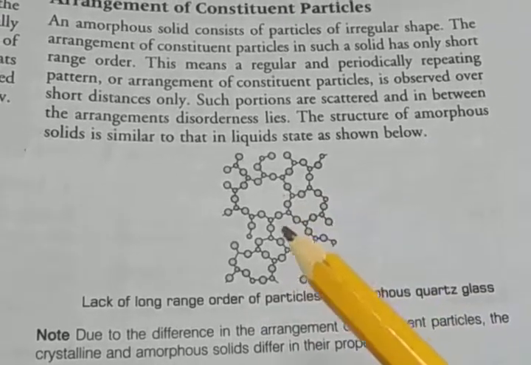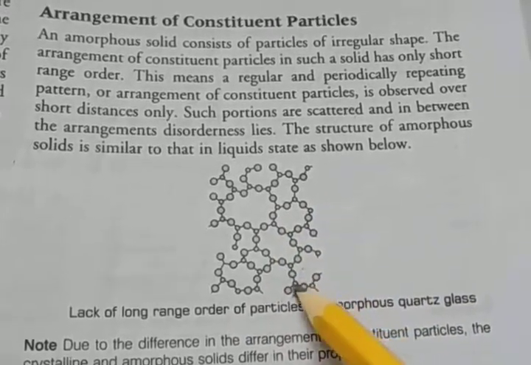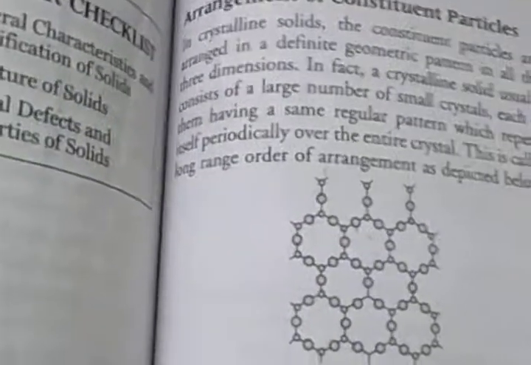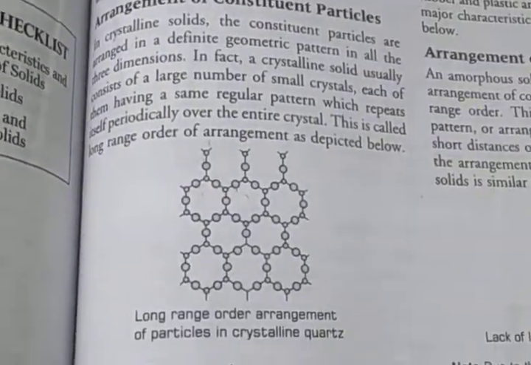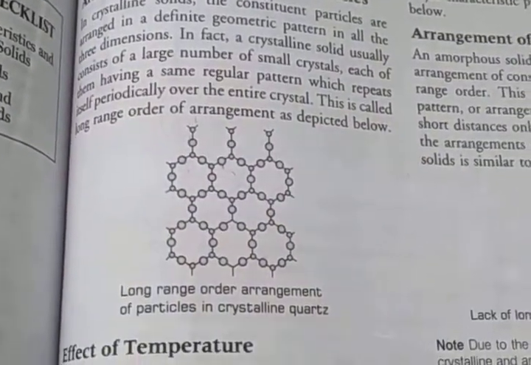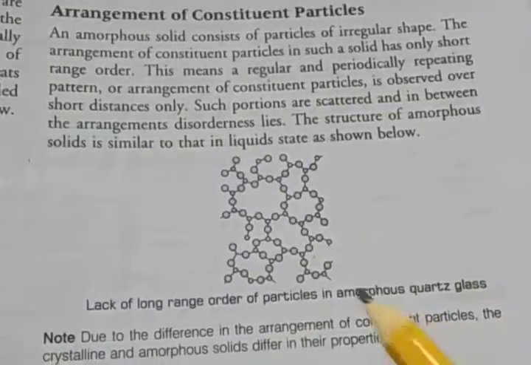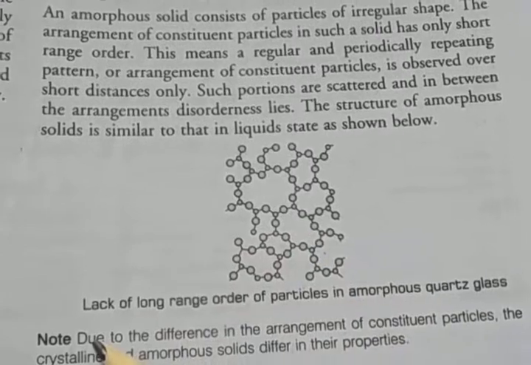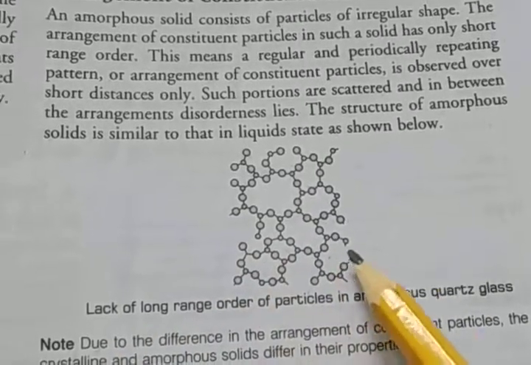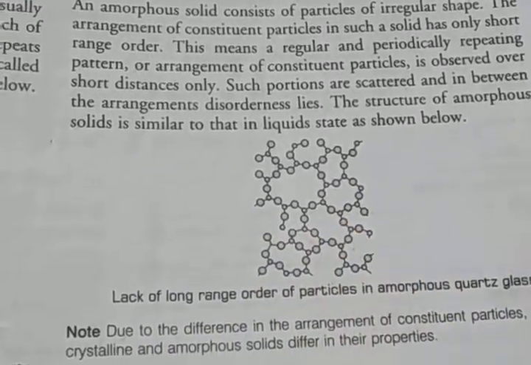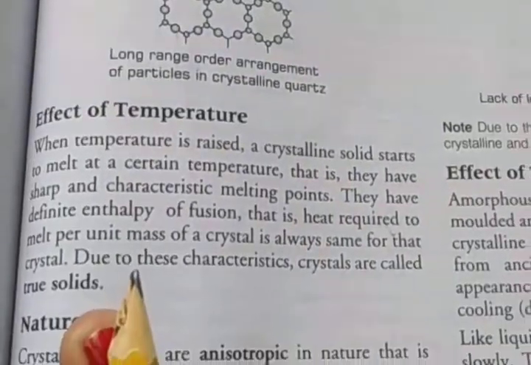An example of an amorphous solid is quartz glass, and an example of a crystalline solid is quartz. So there is long range order of particles in crystalline quartz, and a lack of long range order of particles in amorphous quartz glass. Okay, then the effect of temperature on crystalline solid.